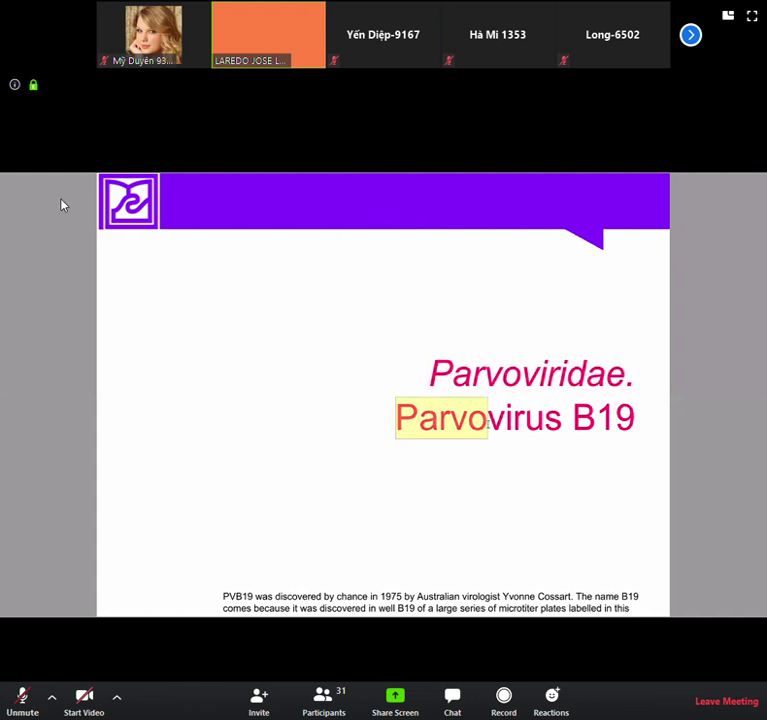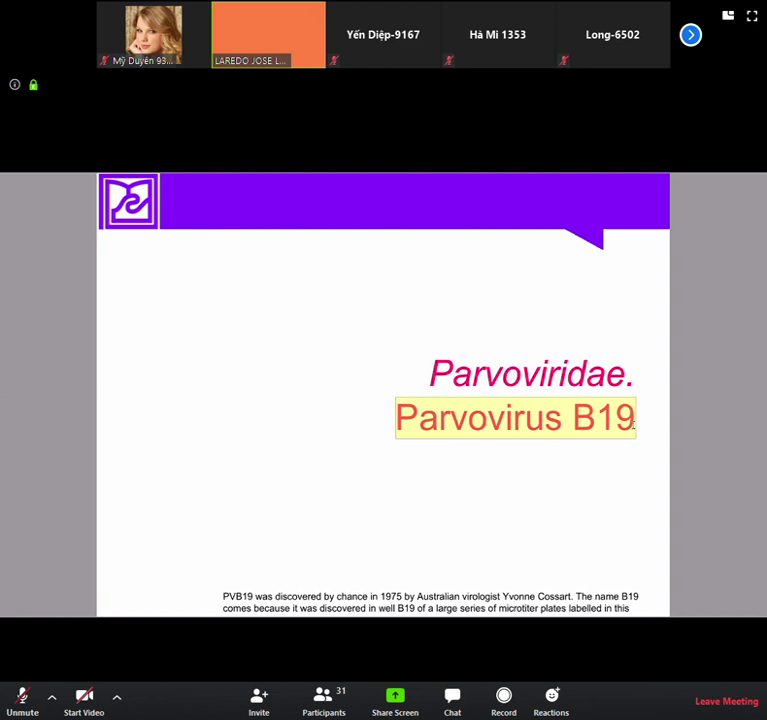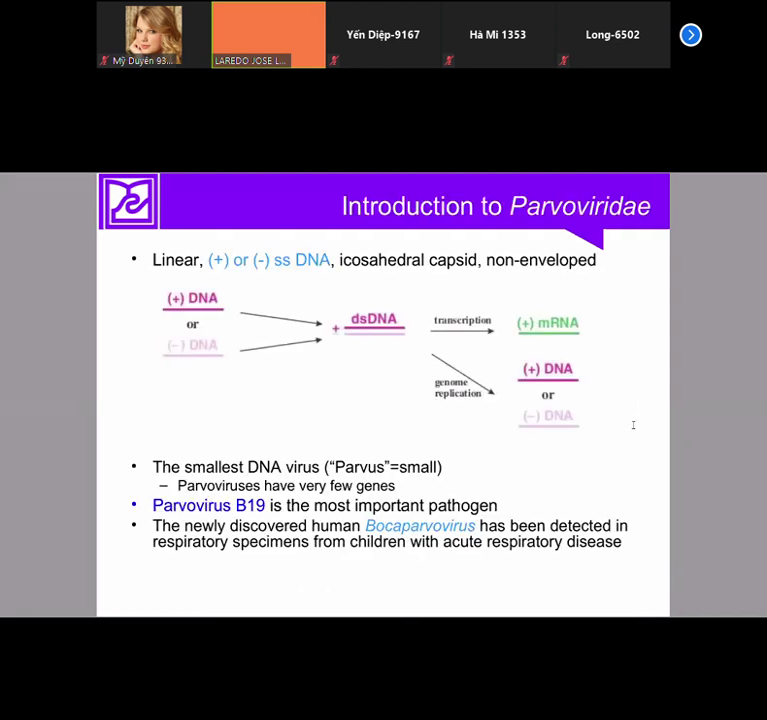Most important, parvovirus B19. This is the only one that we are going to study. It has single-stranded DNA. Remember, when viruses are single-stranded, they may be classified either positive sense or negative sense. As I told you in the last class, this is Baltimore type 2. They are sometimes positive, sometimes negative. But that is not so important for you.